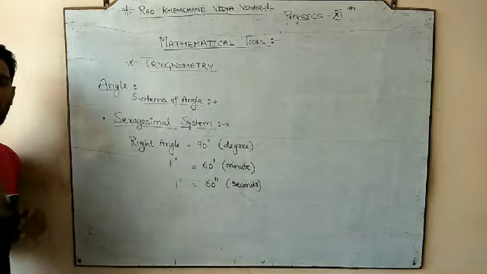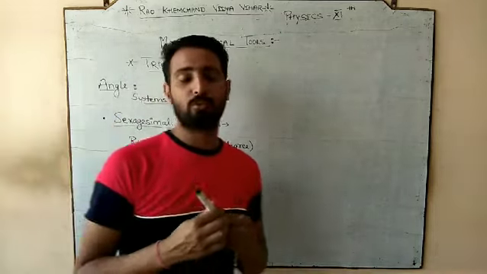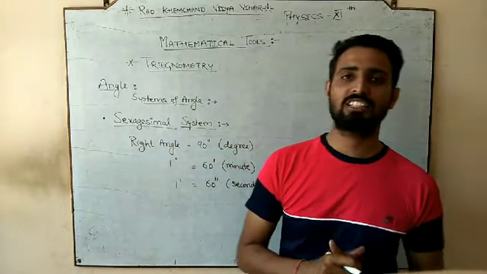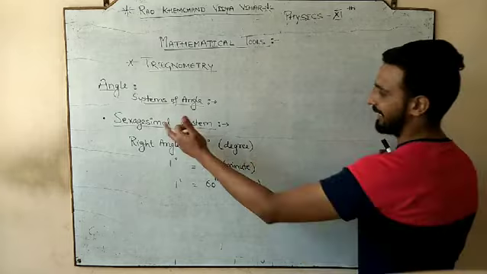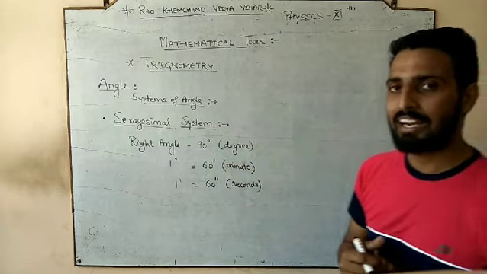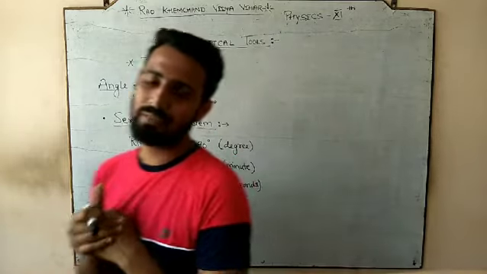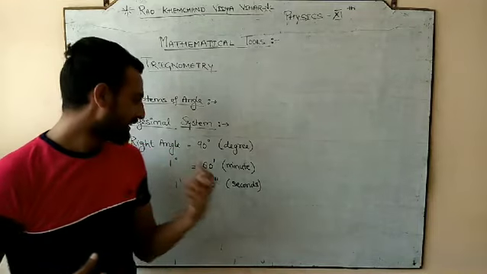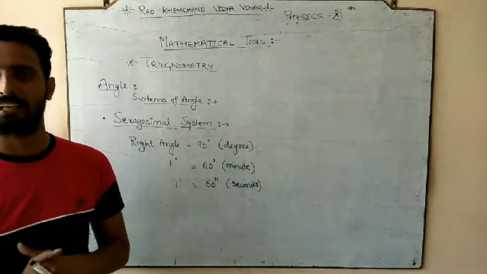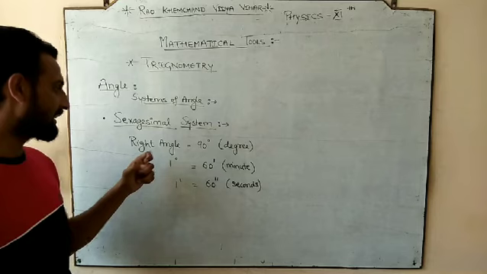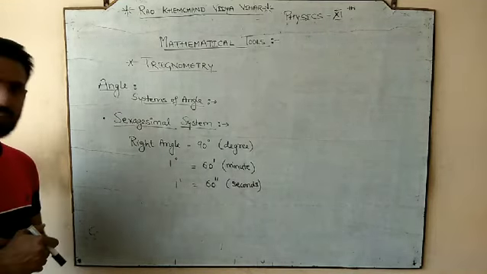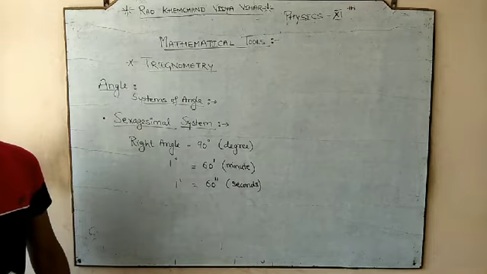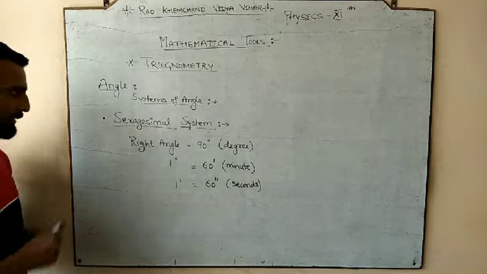So like the time distribution, where we have distributed time into hours, minutes and seconds, in the same manner in this sexagesimal system we divided the angle into 3 basic unit categories: degree, minute and second. So you should know that a right angle includes 90 degrees, 1 degree includes 60 minutes, and 1 minute includes 60 seconds.